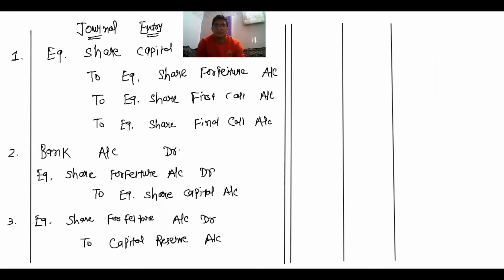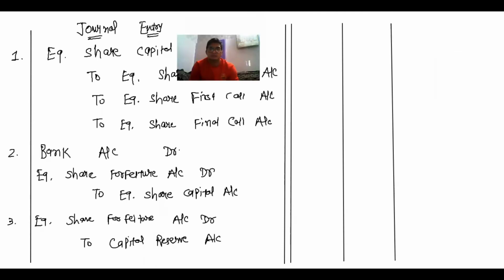Now here, question number 12. Write the journal entry in the books of the company for forfeiture and reissue of forfeited shares from the following information. This is the first sum where company forfeited 800 equity shares of rupees 10 each of a shareholder for non-payment of allotment money.